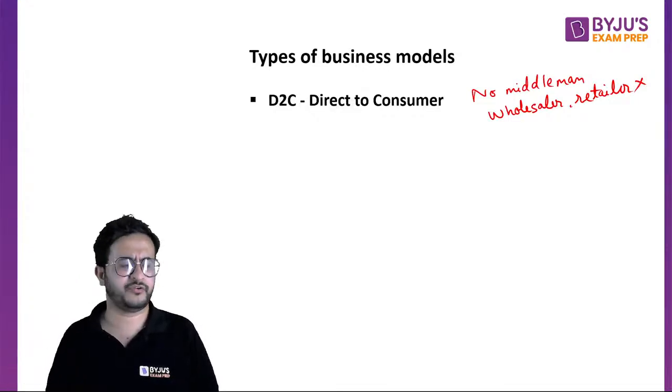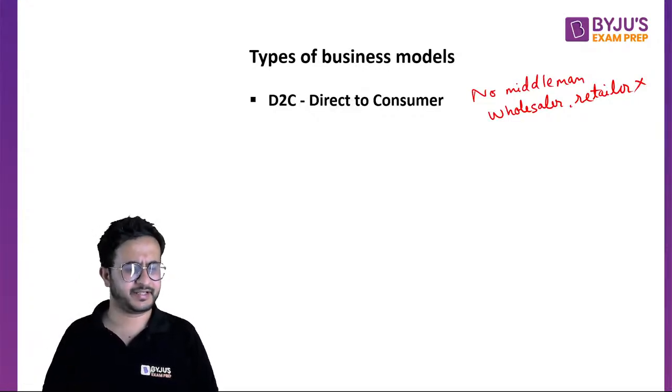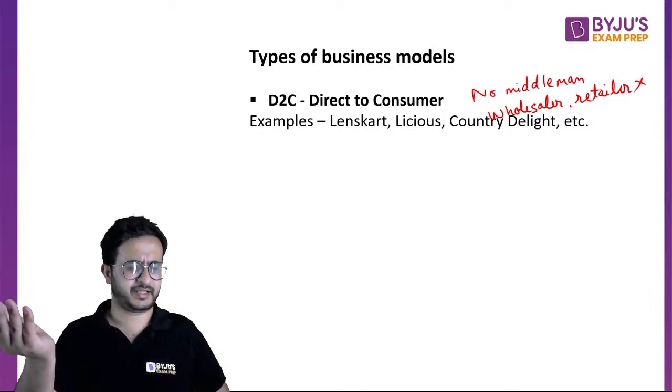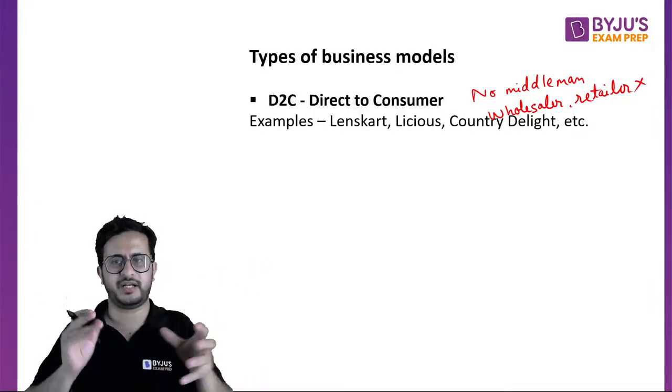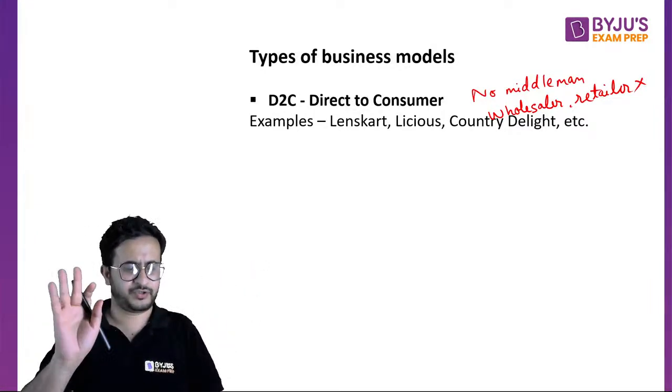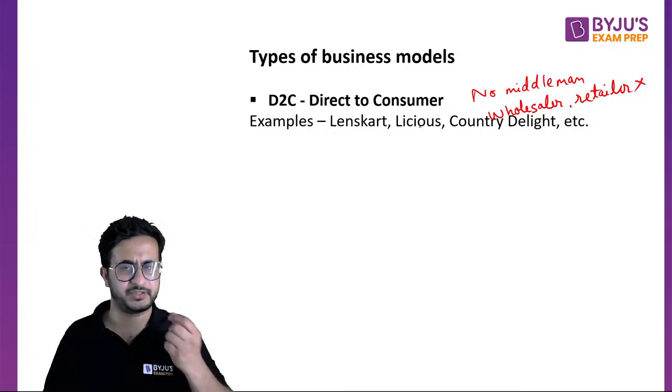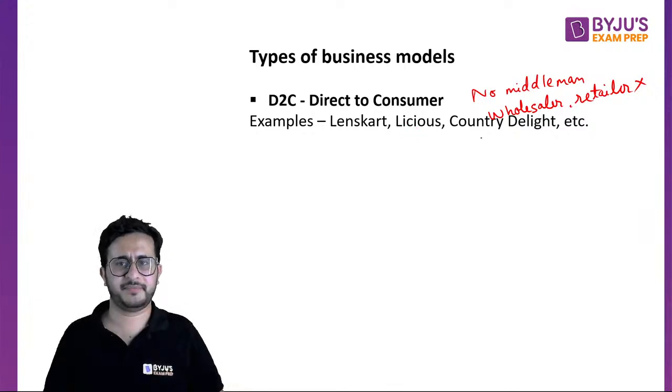So today there are a lot of online firms that sell directly, right, like boAt and all, right? So like Lenskart it sells directly, it does not have like कि यहाँ से wholesaler आएगा Lenskart का ये सब ना, right? So they sell directly. Now Licious is a meat selling company, right? So that is also a D2C company. Then Country Delight, right?